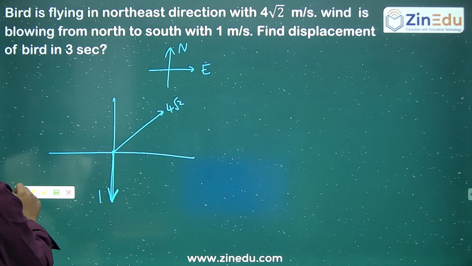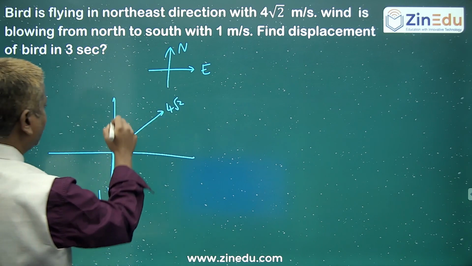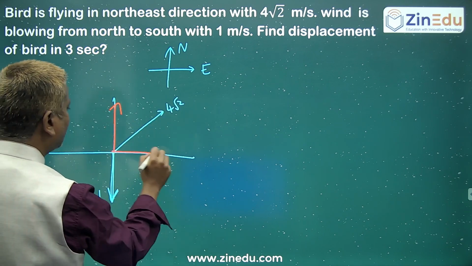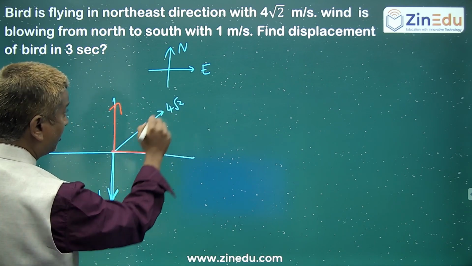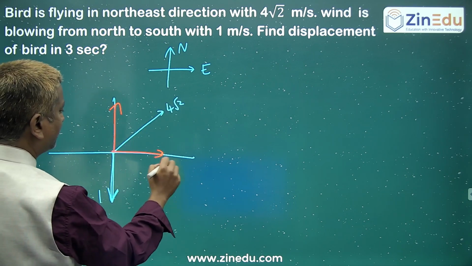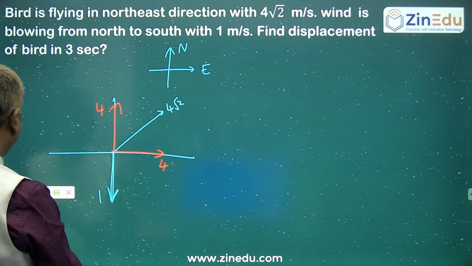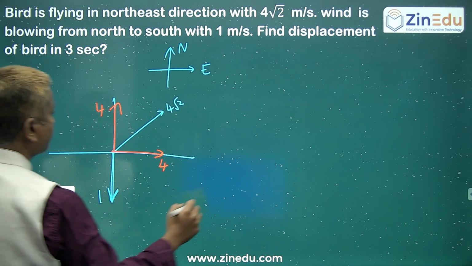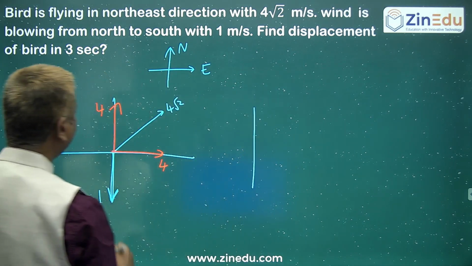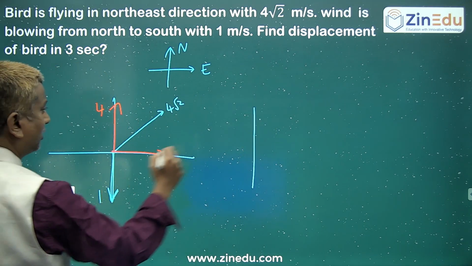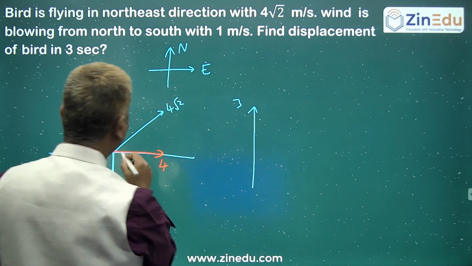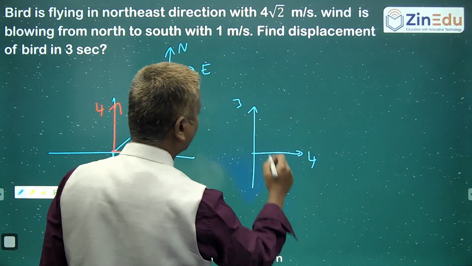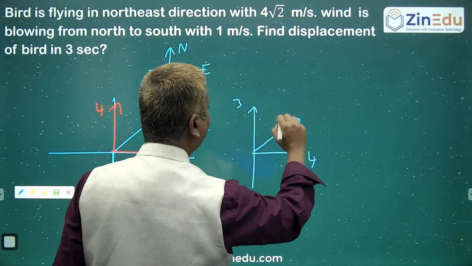The best way to get the resultant is to take the components and add them. Because it is northeast at 45 degrees, the components are 4 and 4. Take the net velocity from the two components, 4 and 1, so the total resultant velocity will be 5.